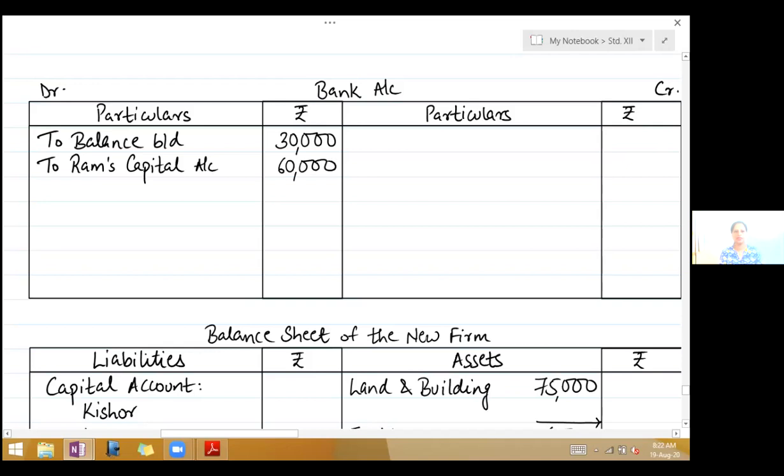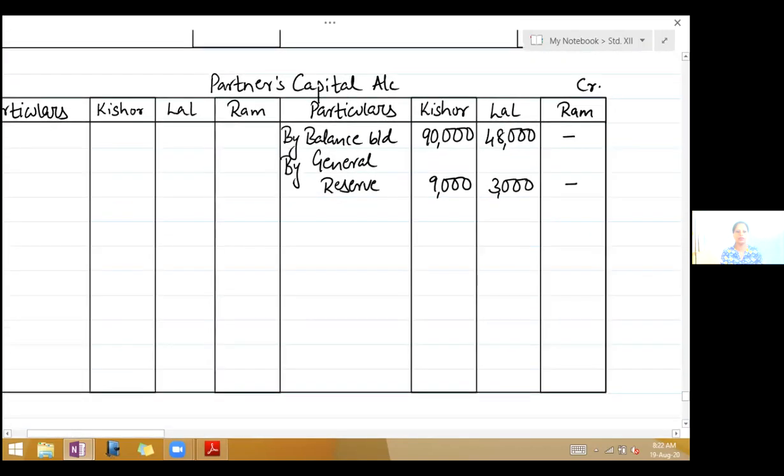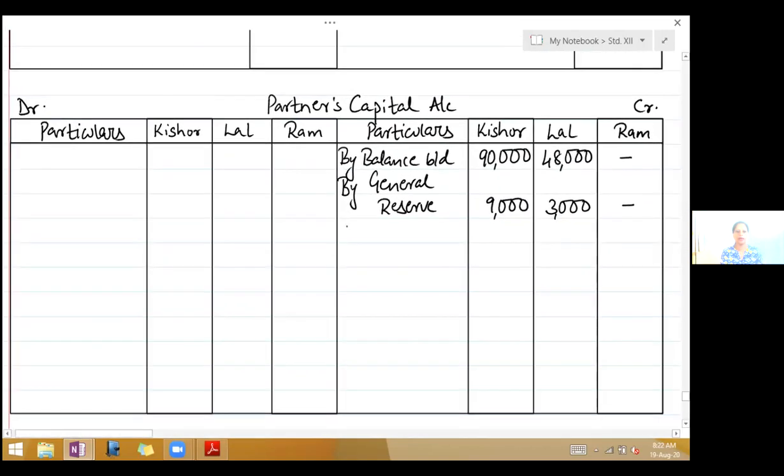Second effect will now come on the credit side of capital account. Write by bank account 60,000 in Ram's column. Second adjustment, goodwill should be raised at rupees 60,000. Now here children, we have done problems where goodwill comes in cash. So we debit the cash or bank account and then we distribute goodwill.